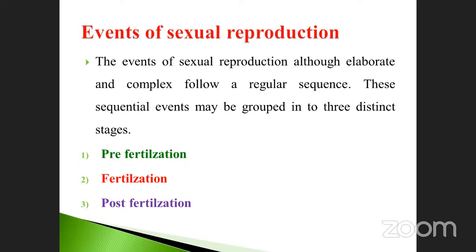Pre-fertilization: before fertilization, what physiological changes occur in both male and female? After fertilization, when the male and female gametes fuse, what will happen? After fertilization is called post-fertilization: what physiological changes occur in the flower or in the human body? These are the three phases. Go to the next one.